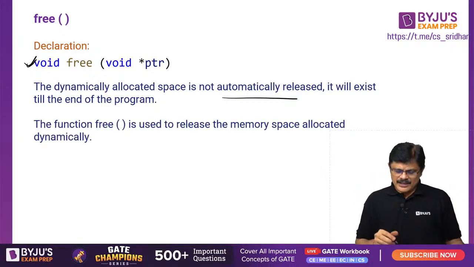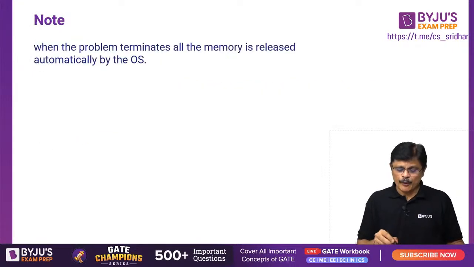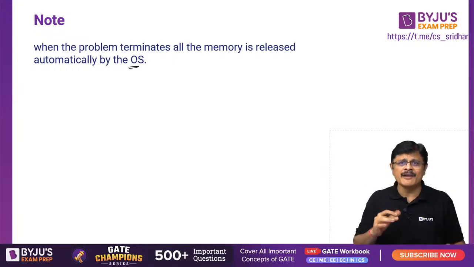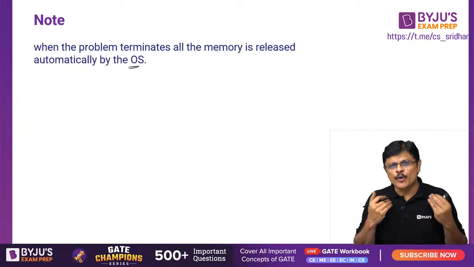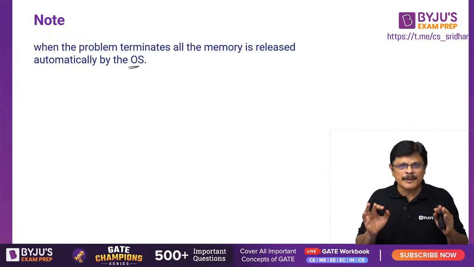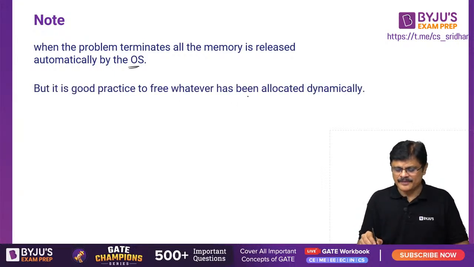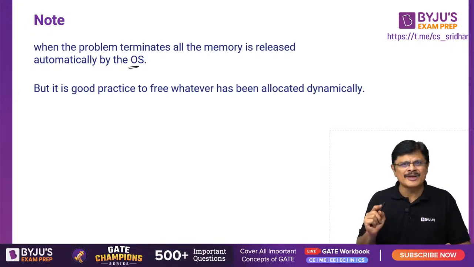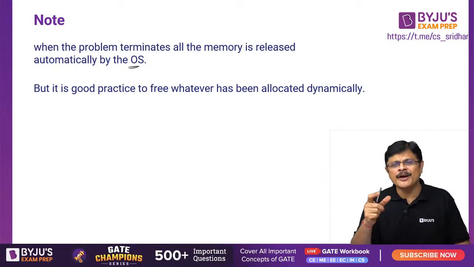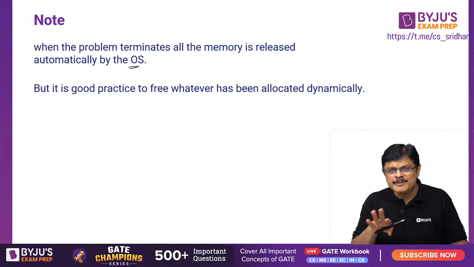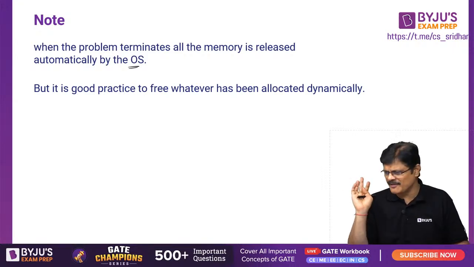The function free is used to release the memory space allocated dynamically, my dear friends. Now, please remember, when the program terminates, all the memory is released automatically by the operating system, sir. Whatever memory was dynamically allocated, once the program terminates, the operating system releases it, my dear friends. But it is good practice to free whatever has been allocated dynamically. After program execution is completed, the OS will take care of that, but it is your responsibility that whenever the work on a particular memory is completed, it is better to deallocate that memory using the free function, my dear friends. That is what it says.